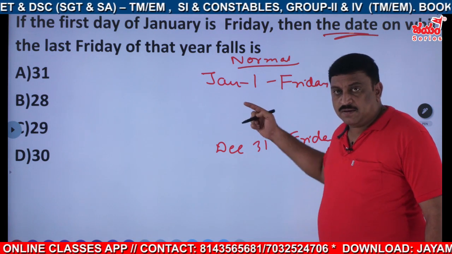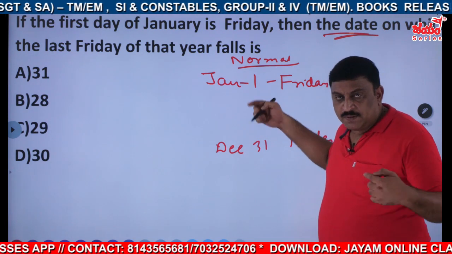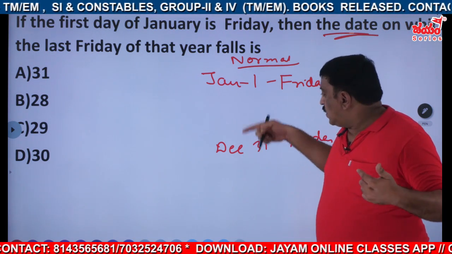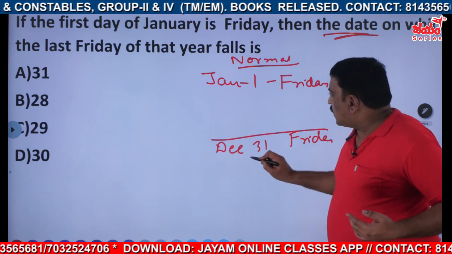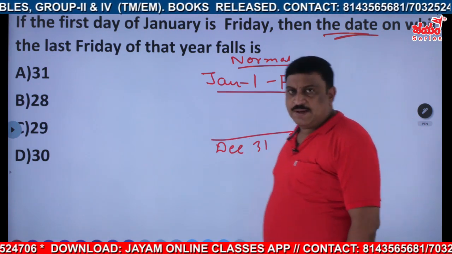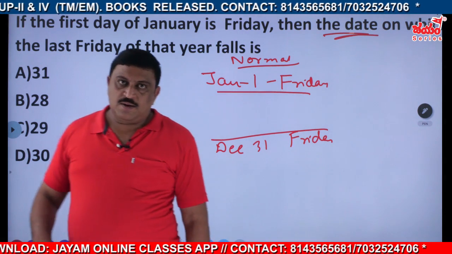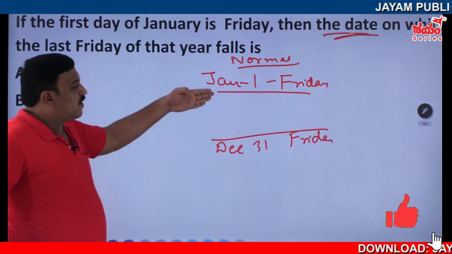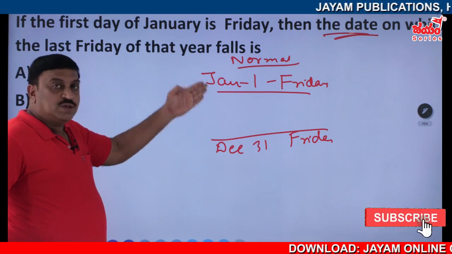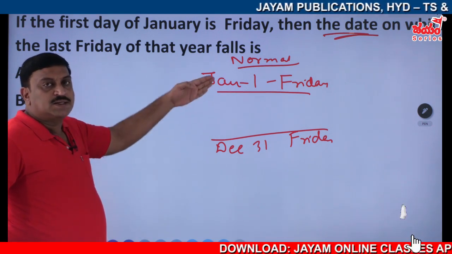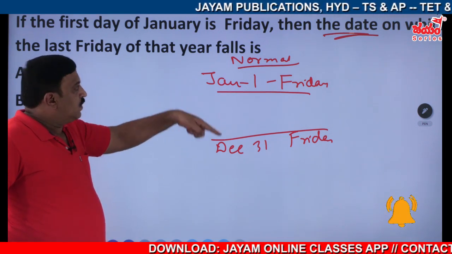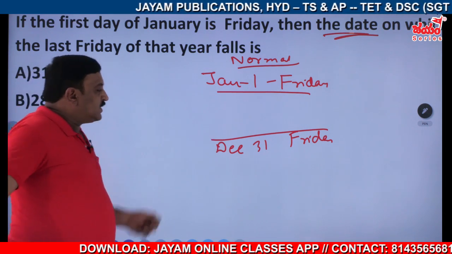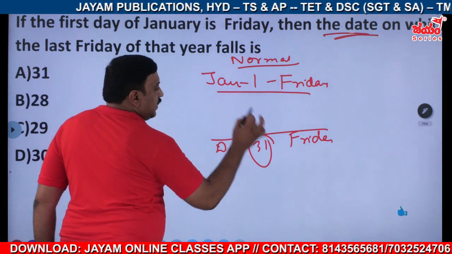December 31st or January 1st resemble the same day in a normal year, so these will appear 53 times. So, the date is December 31st.